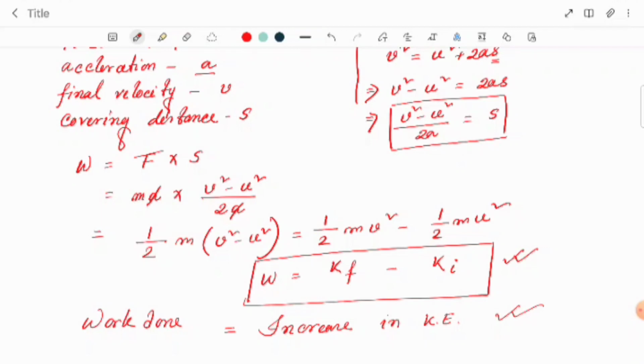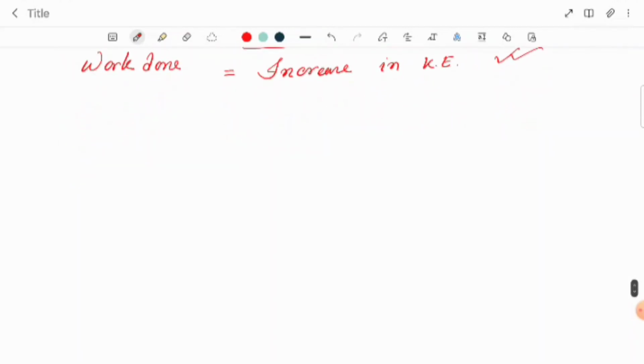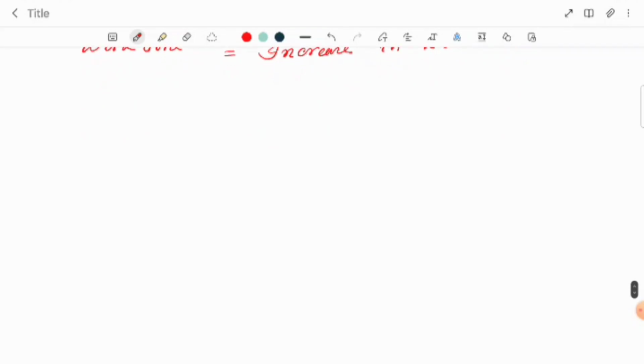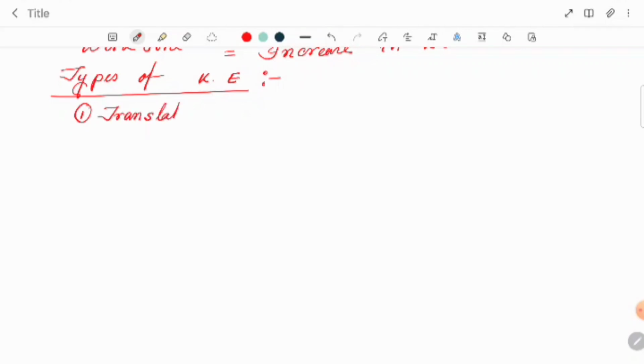Now we have to know how many types of kinetic energy we have. Let's see how many types of kinetic energy. So give the heading first: types of kinetic energy. What are the types? First one, translational kinetic energy. What is translational kinetic energy?